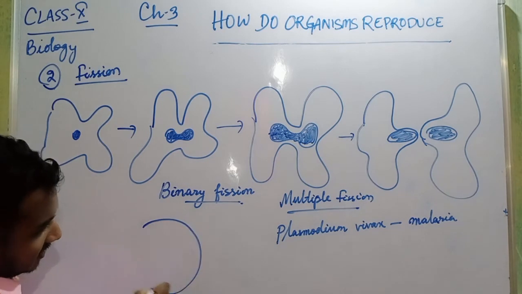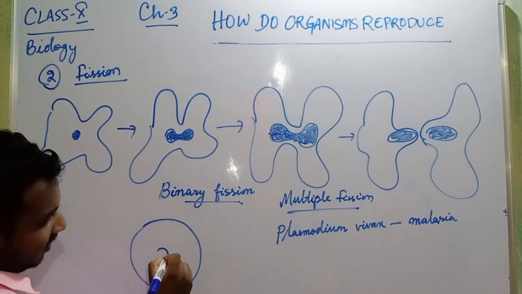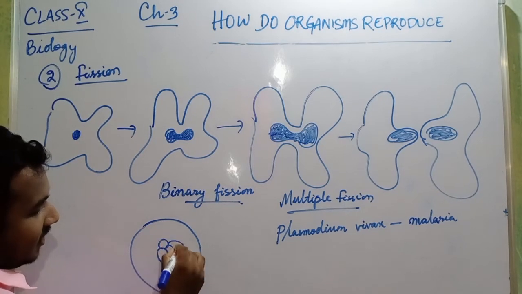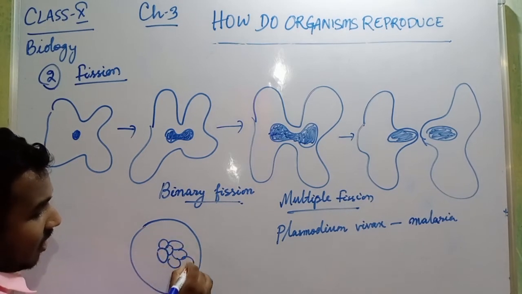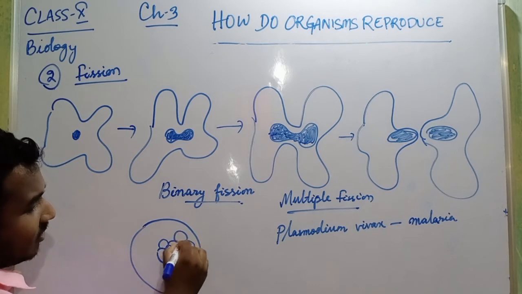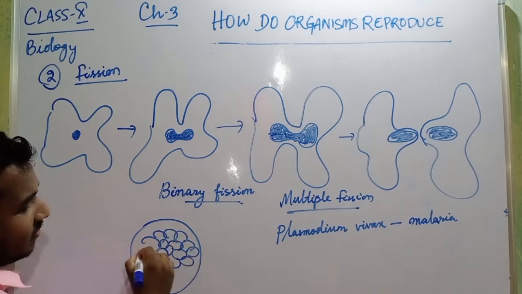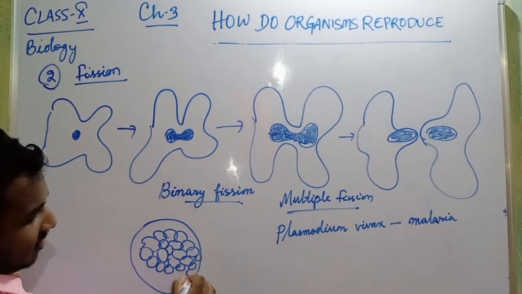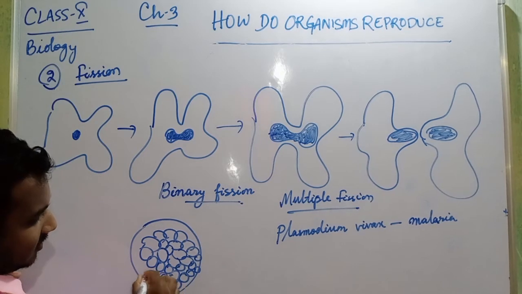It is single celled. That single cell is multiplying. It is not budding, it is multiple fission. It occurs quickly, within days or even within hours. Multiple fission means at a time many cells are created.